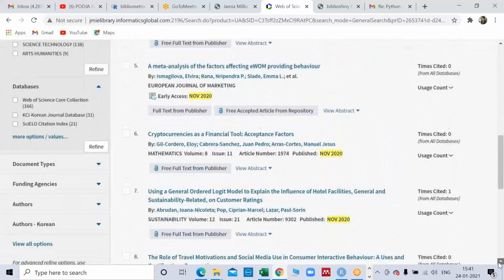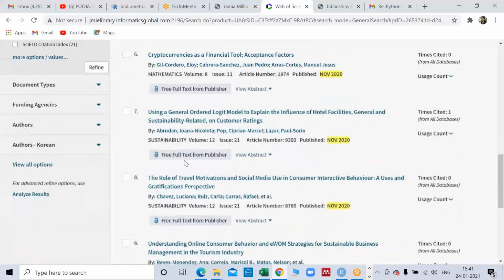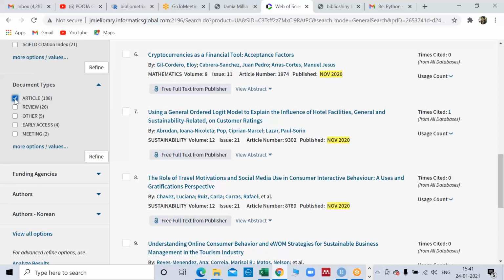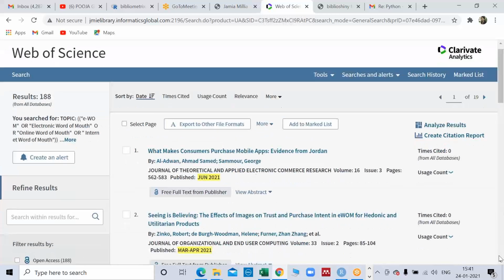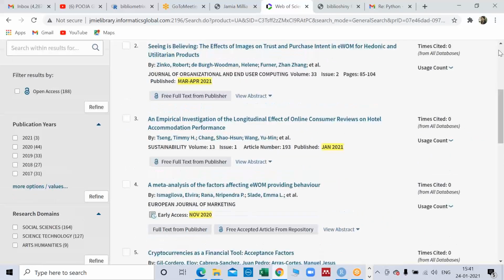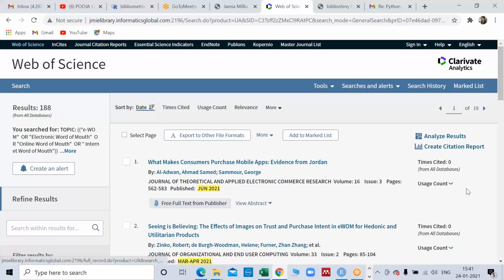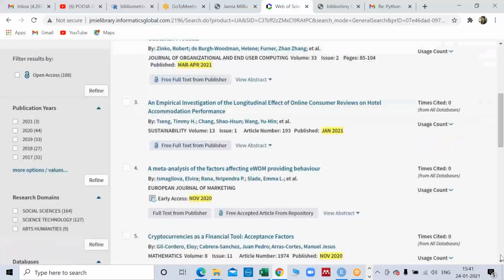Similarly, you can use anything like document type. So in document type, you can take article paper. Whenever we are running any content analysis, generally we don't take review papers for this descriptive work. We use these review papers in writing a literature review of a review paper, right? Refine. Either you can go one by one, because in that paper I've shown you, they have told at what point, what number of papers has come, or you can go in a single go. It's your wish how you want to report.